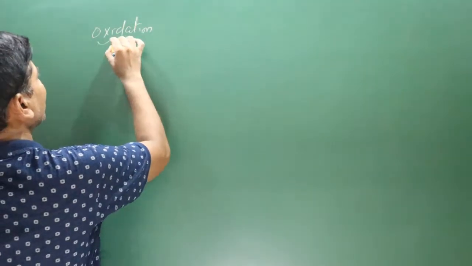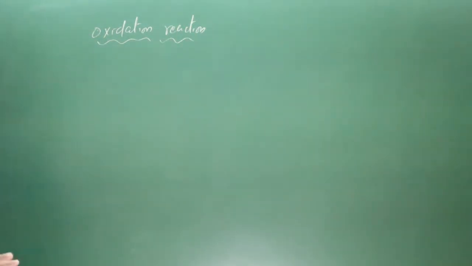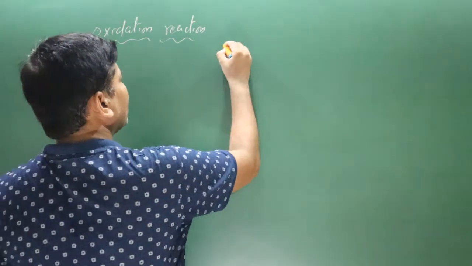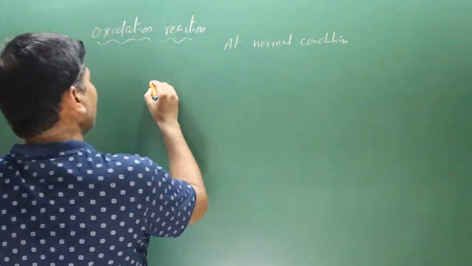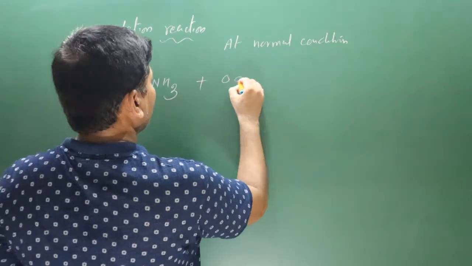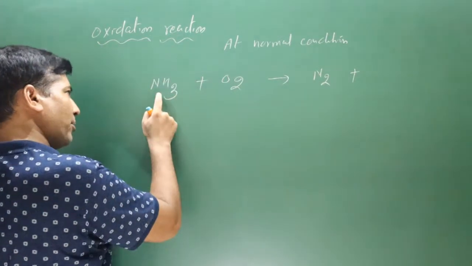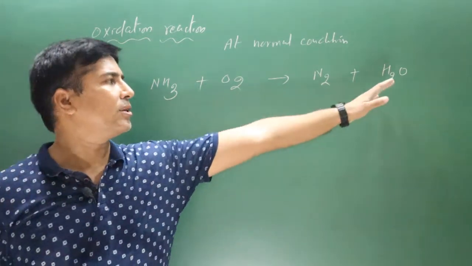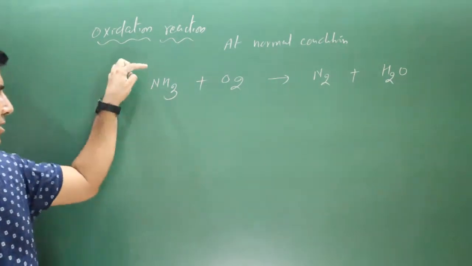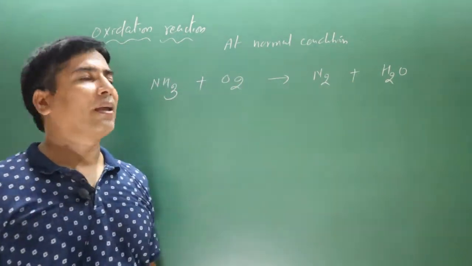Next is the oxidation reaction. In this reaction you need to be careful. Ammonia gas undergoes oxidation reaction under two conditions. First we talk about the normal condition. When ammonia gas is oxidized by oxygen gas, it produces nitrogen gas. Oxygen combines with hydrogen to produce a water molecule. It is a complete redox reaction. Oxygen is undergoing reduction, and ammonia is undergoing oxidation, because nitrogen goes from -3 to 0, and oxygen goes from 0 to -2.